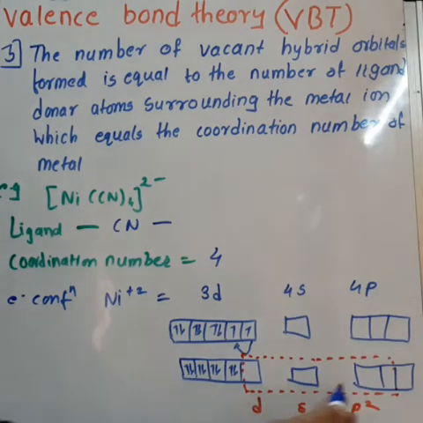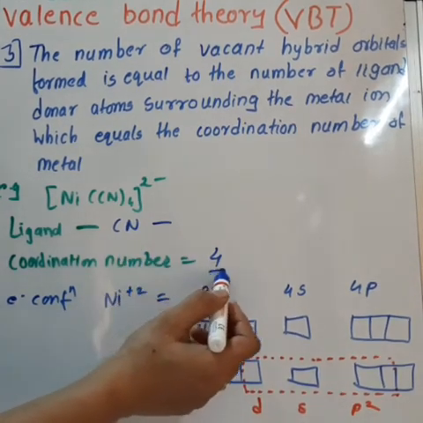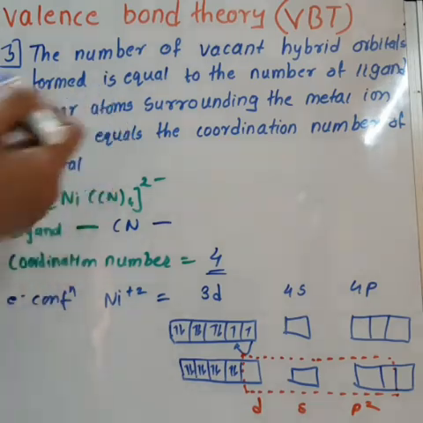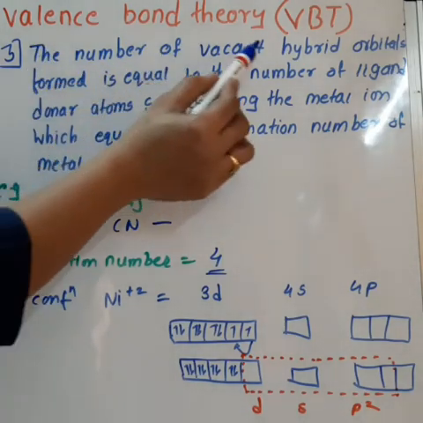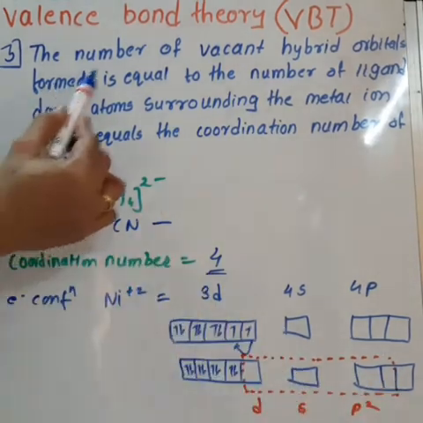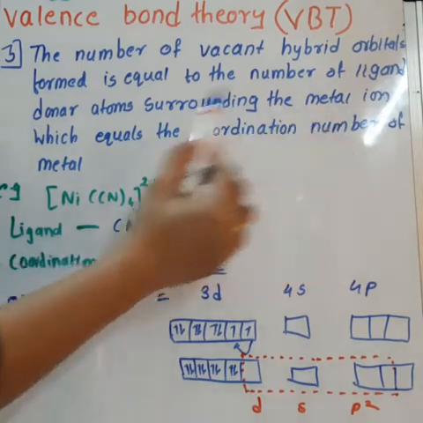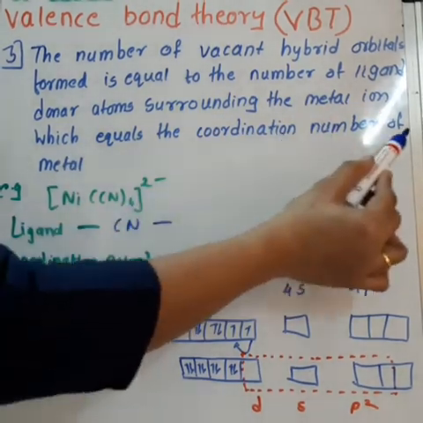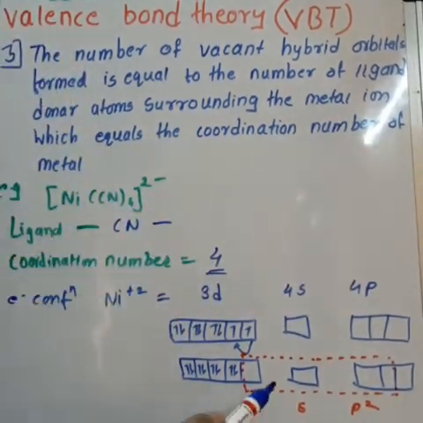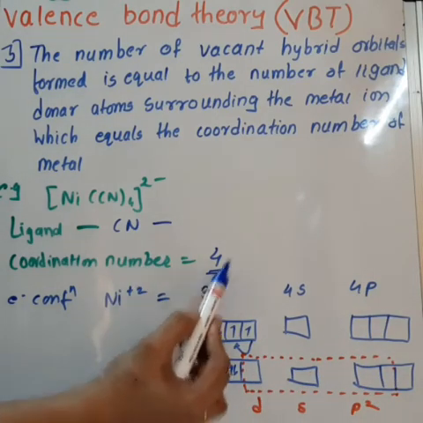So there are 4 hybrid orbitals which is equal to the coordination number 4 of the metal ion, and that is the statement. The number of vacant hybrid orbitals formed is equal to the number of ligand donor atoms surrounding the metal ion, which equals the coordination number of the metal. So the hybrid orbitals formed are equal to the coordination number.